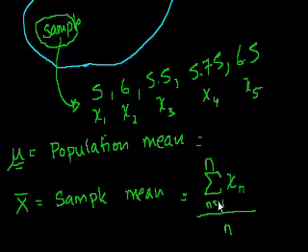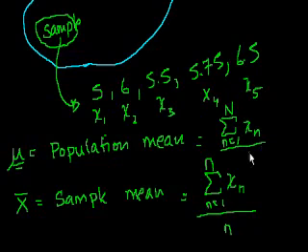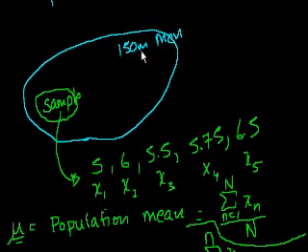For the population mean, it's the same thing. They just use a slightly different notation. They'll say that's equal to the sum from n equals 1 to a big N of each data point in the population, not just the sample, all of that divided by big N. When they write big N, they mean 150 million.